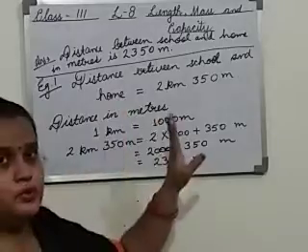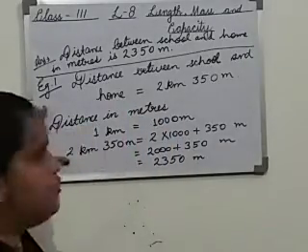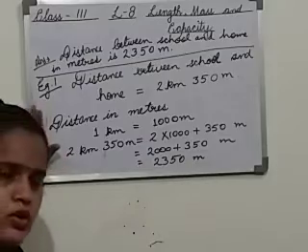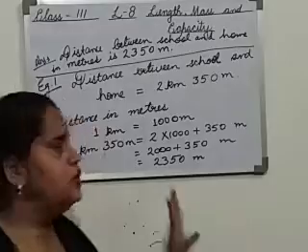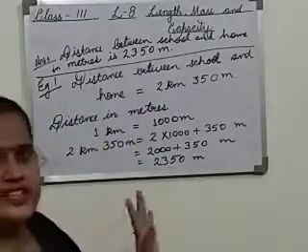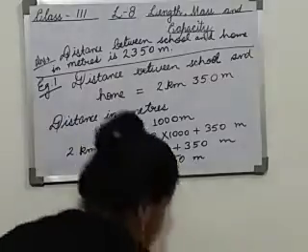This question you don't have to do. Again I am telling you, this question you don't have to do in the copy. This is only for your explanation. This question I have taken only for the explanation. Whatever you have to do in the copy, I will tell you. Like this you will write the statement and then you will do the question. Now moving on to the next example.